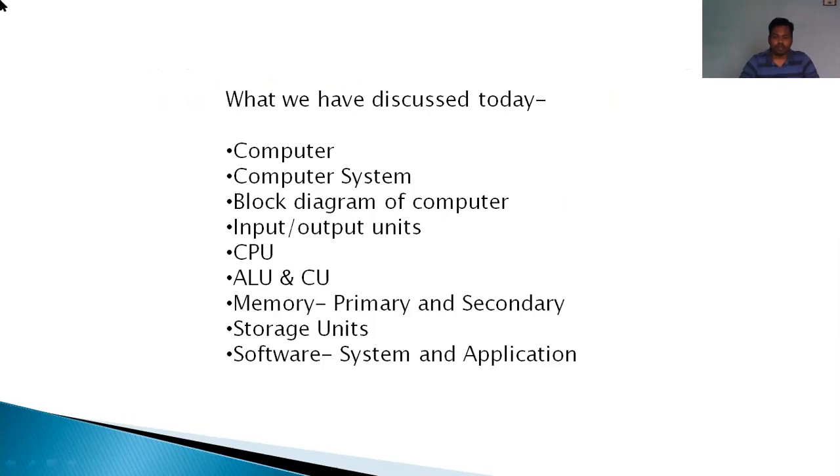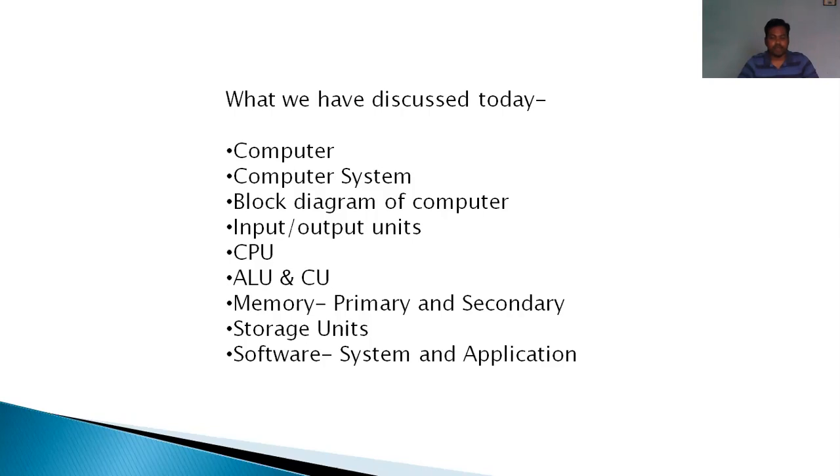Now, that's it. Let's discuss what we have seen today. First we have seen what is a computer. It is an electronic device which takes input from the user, processes on it, and gives the desired output. It can perform complex operations. Now, computer system: we have seen how input is given to the computer using input devices, then how the CPU processes on it using the control unit, ALU, and memory unit. With the help of all this, processing is done, and after that output is given with the help of output units like the monitor and printer, right?